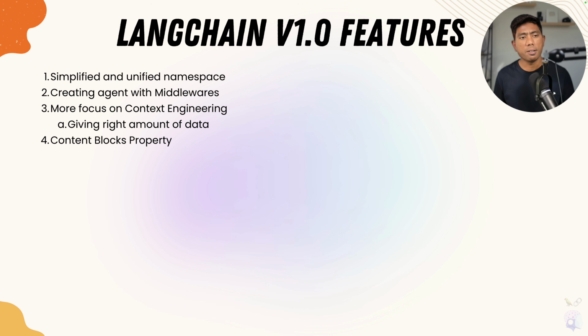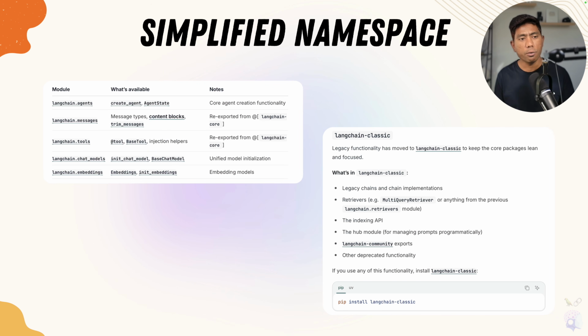One of them is the simplified and unified namespace. Now you have a very clean namespace where it's more sensible to understand how you can get a class from a given package. Like langchain.agents is for agents, as the name says. .messages is for the message types like human message, system message or AI message, whatever you use.